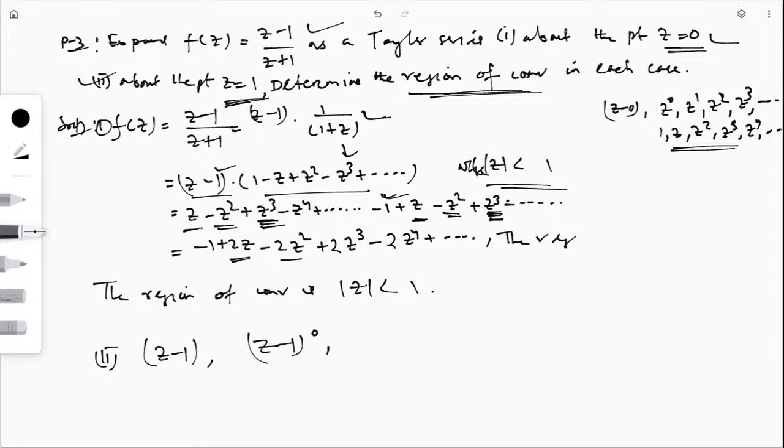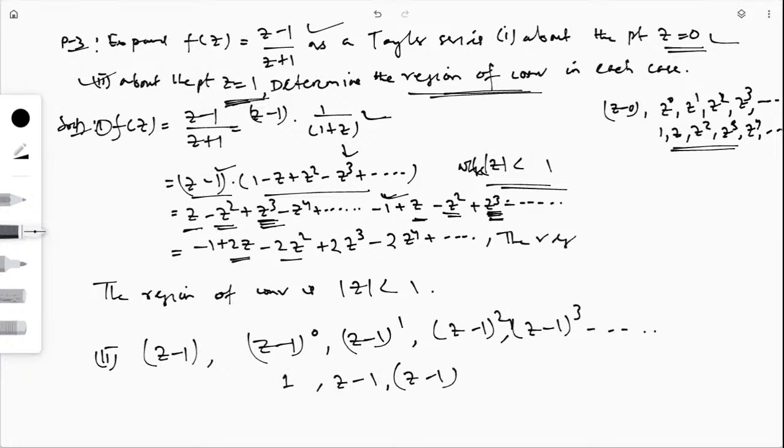This is z minus 1 to the power 0, z minus 1 to the power 1, z minus 1 to the power 2, then z minus 1 to the power 3. All these things will come. That means this is 1, then z minus 1, z minus 1 whole square, z minus 1 whole cube, and like this. So all these powers will come after the expansion.